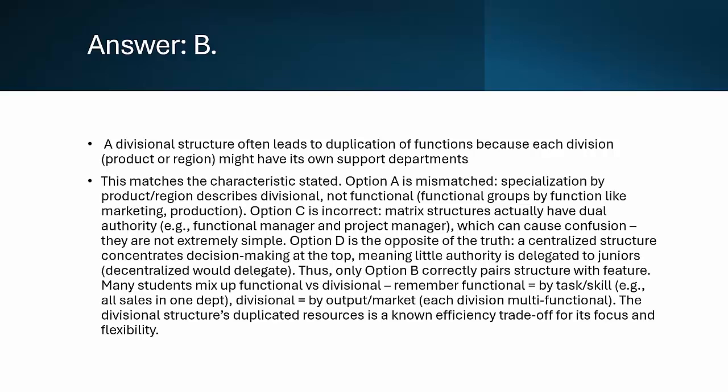Key takeaway. Functional equals group by expertise, e.g., all marketing in one place. Divisional grouped by output, e.g., separate HR for each product line or region. Matrix employees have two reporting lines, complex structure. Centralized, decisions made at the top, not delegated.